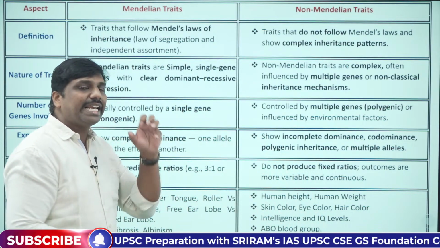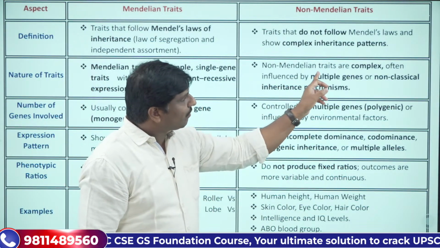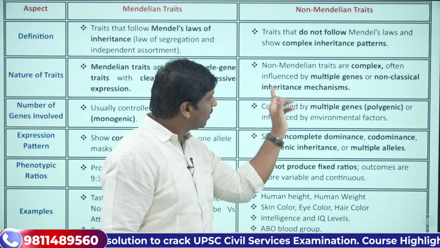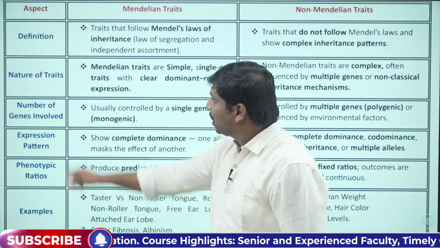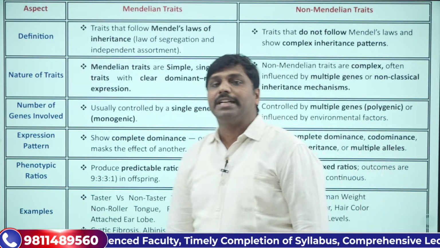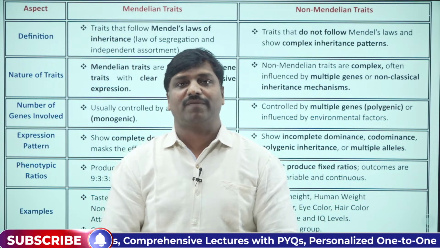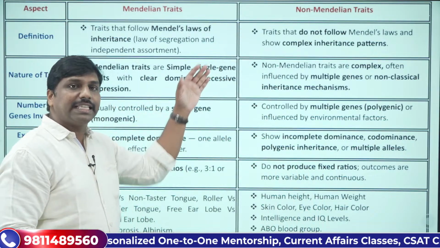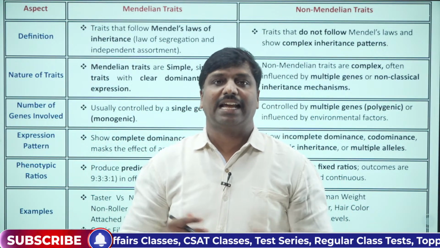In another fashion, non-Mendelian traits are complex, often influenced by multiple genes, and they follow a non-classical inheritance mechanism. Mendelian traits are simple single gene traits with clear dominant and recessive expression. This is another basic understanding that you have to keep in your answer. You can write these points in the body portion of the answer, and that's how you can have the basic explanation of this.